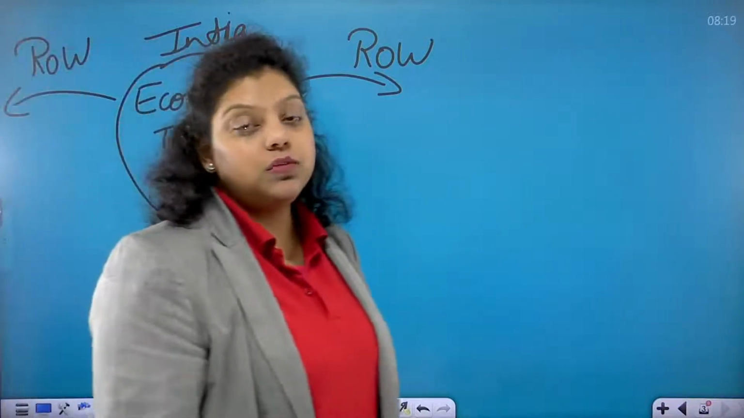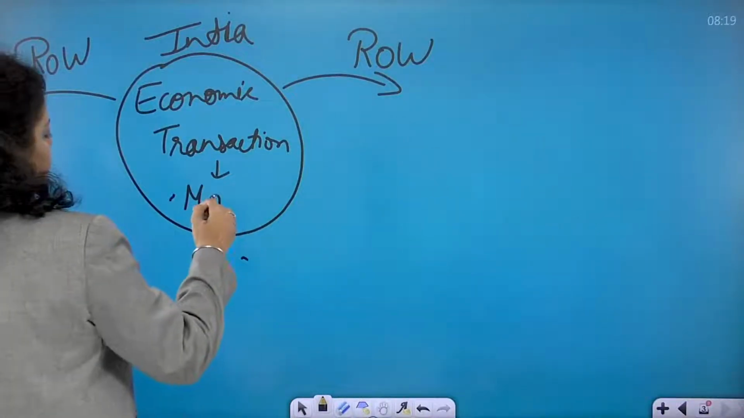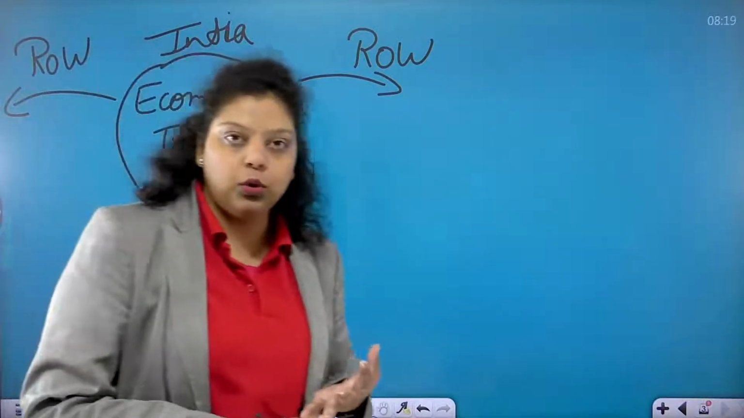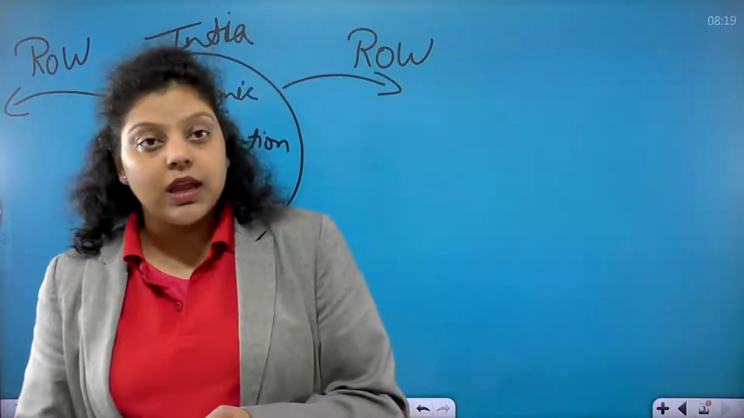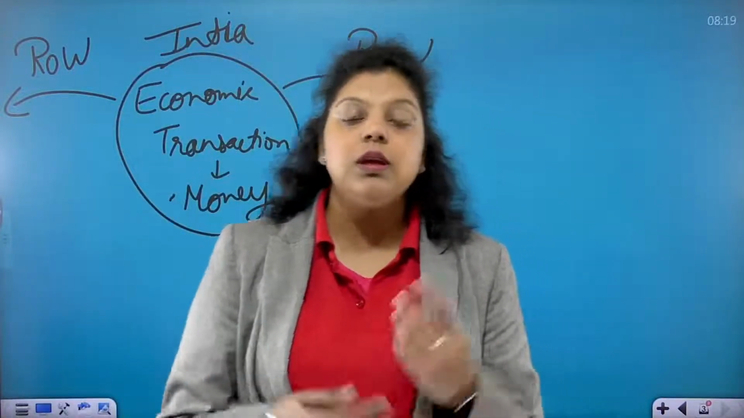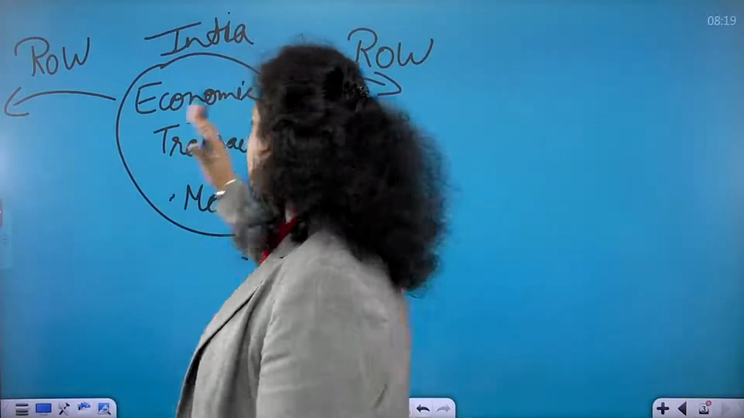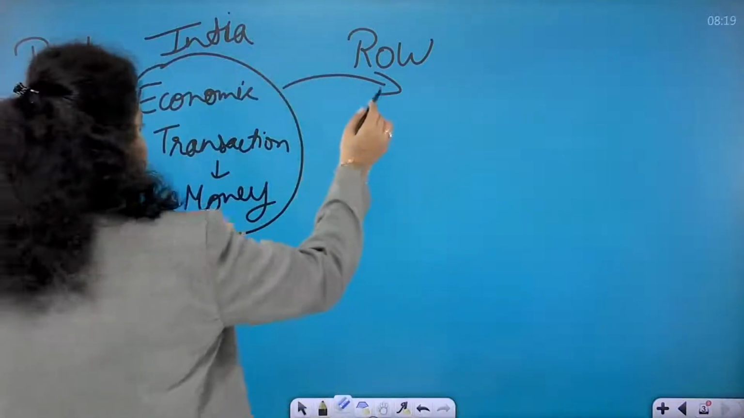Now, what does economic transaction with the rest of the world mean? The transactions which are related to money are economic transactions. Like you are doing export, import, investments, tourism, remittances. Foreign investments are coming into the country. Grants are coming or going outside the country. So whatever money is coming inside the country and going outside the country is known as your